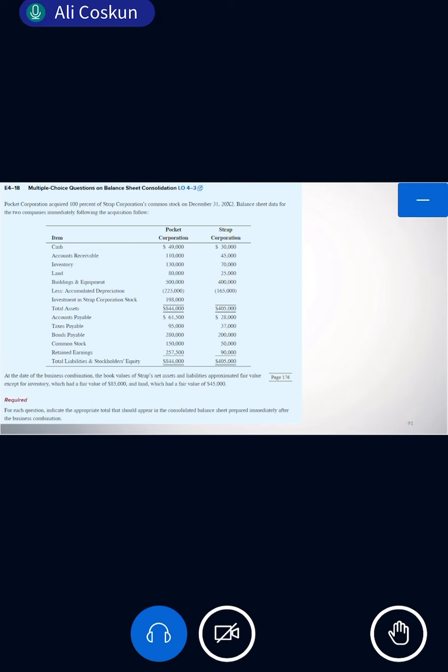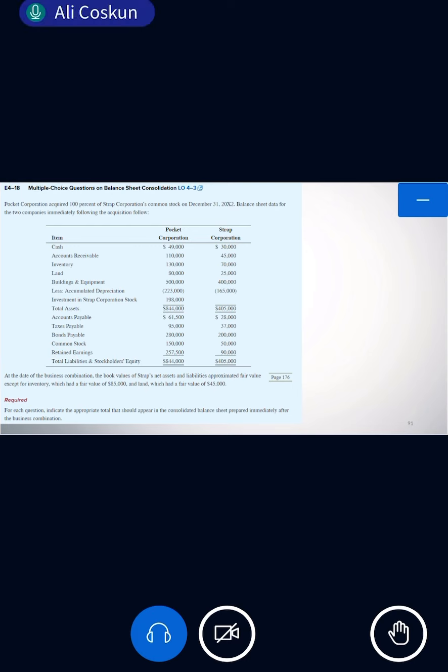So the excess value of inventory is 15. When I look at the land, the fair value of land is 45. What is the book value of the land? 25. So 45 minus 25 is 20. What is this 20?